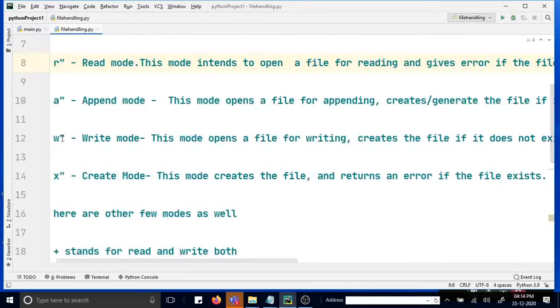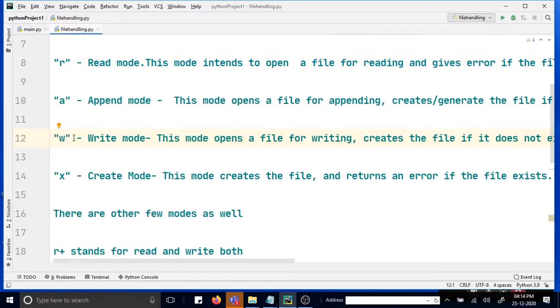Next is the very important one, which is called write mode. In write mode, we are writing to the file. Write mode opens a file for writing.